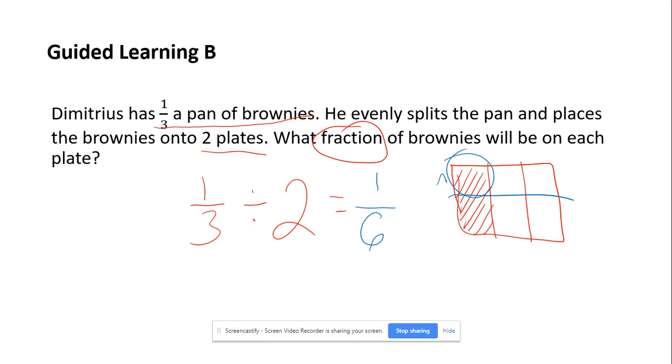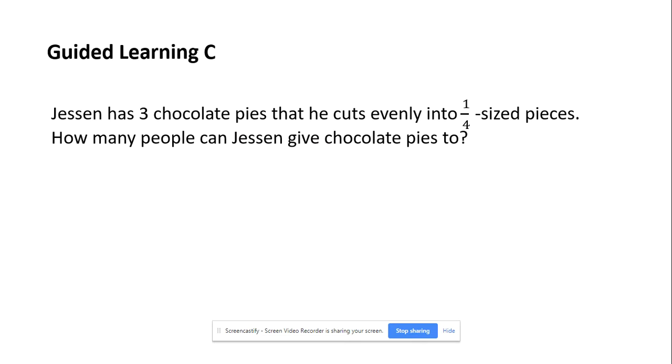So if we had plate A and plate B, plate A will get 1/6 and plate B will get 1/6. This helps answer the question, what fraction of the brownies will be on each plate? Our answer is in a fraction. Let's try guided learning C.